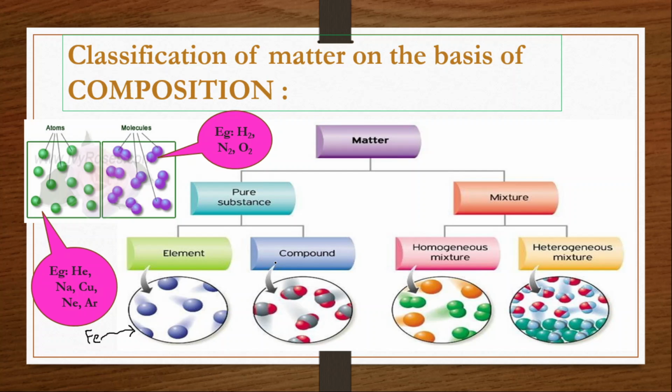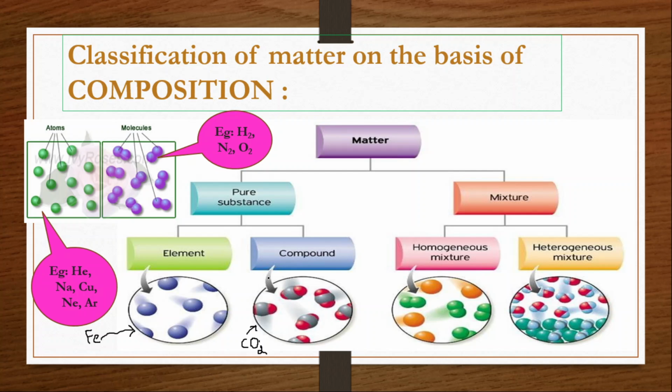A compound is formed by the combination of two or more elements in a definite proportion by mass. Let us consider carbon dioxide. Two or more kinds of particles are involved, but it is still called a pure substance. We know that a pure substance is made up of only one kind of particle.